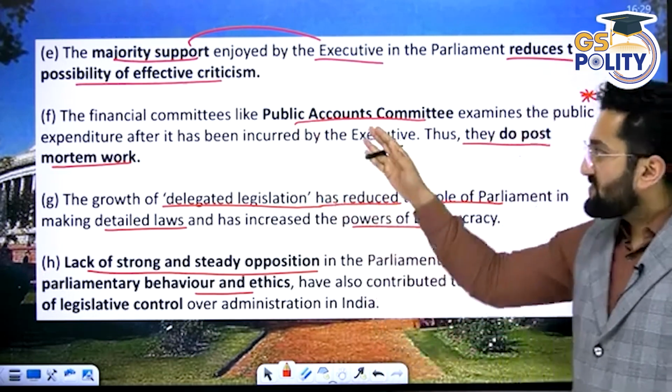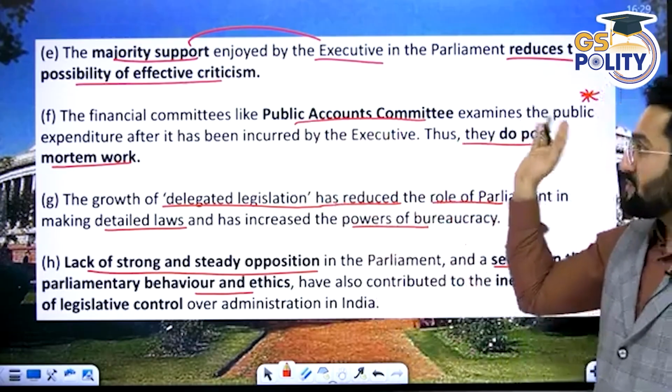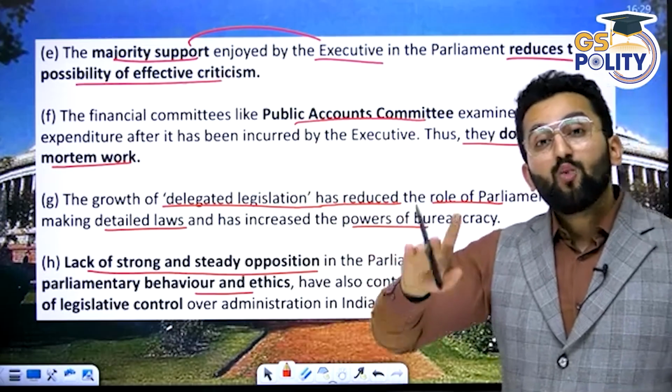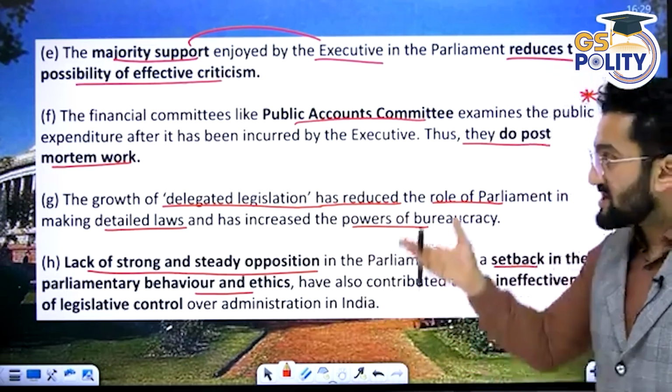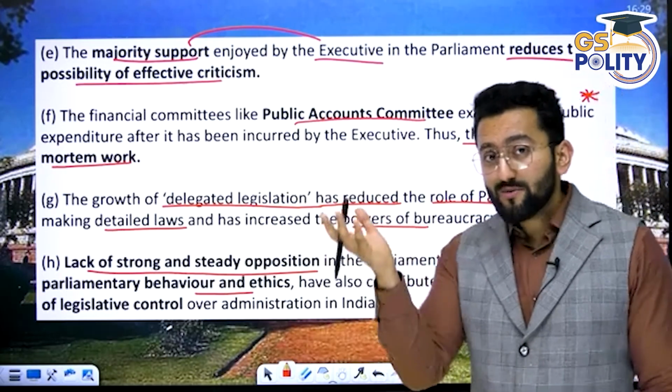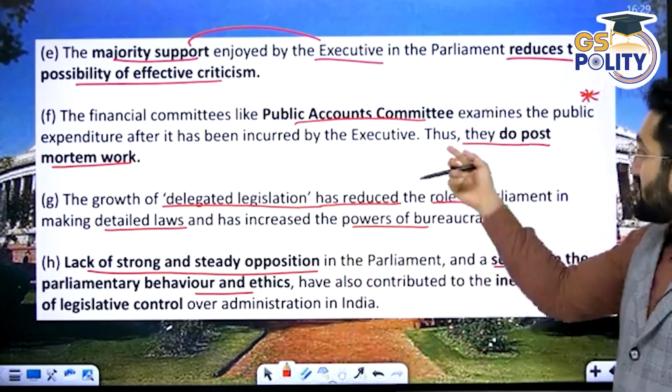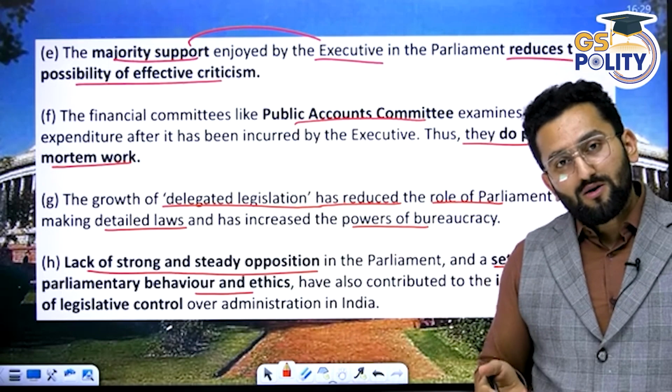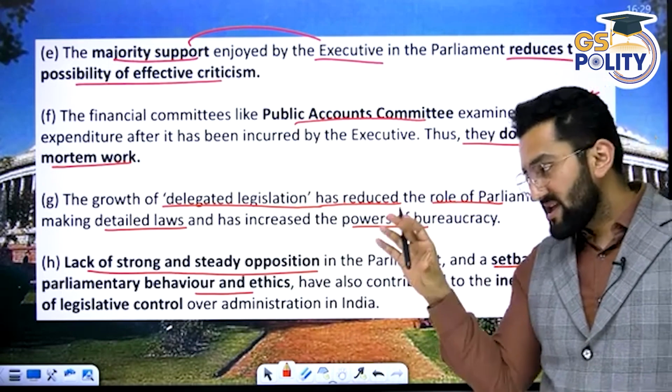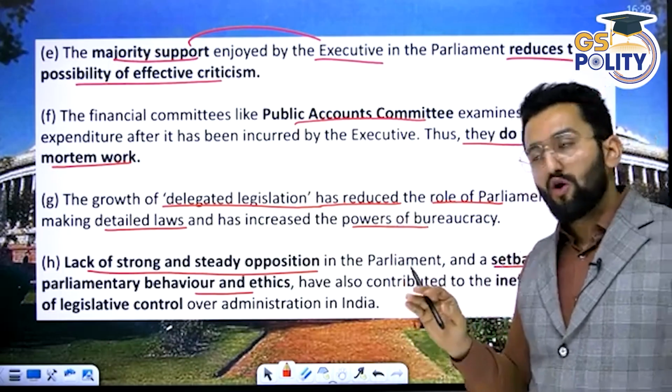Financial committees, for example, we have the Public Accounts Committee, which examines the public expenditure. But when it is already approved, I told you the audit is done, then this audit report is presented before the committee. Thus they do not do the post-mortem work. When the job is done, now we are seeing the audit report of where you have done something wrong.